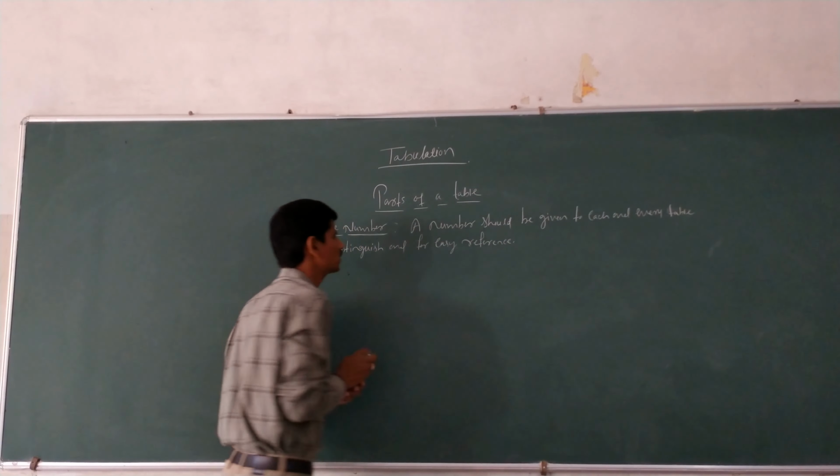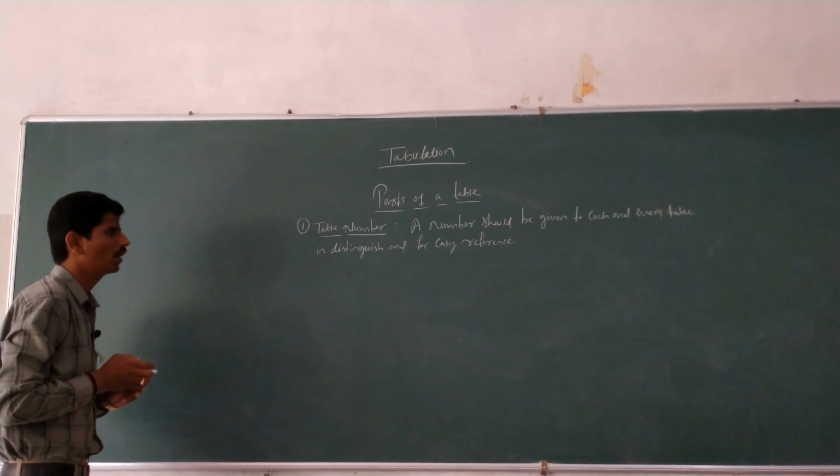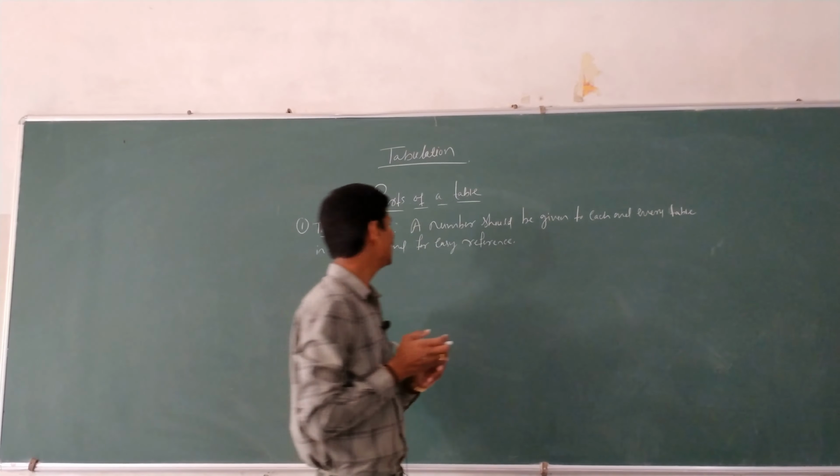See here, the first part is what? Table number. A number should be given to each and every table to distinguish them and for easy reference.